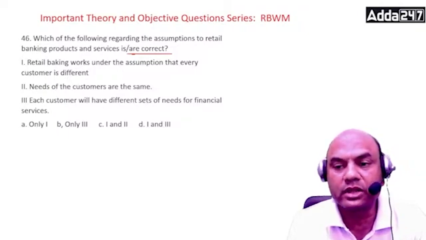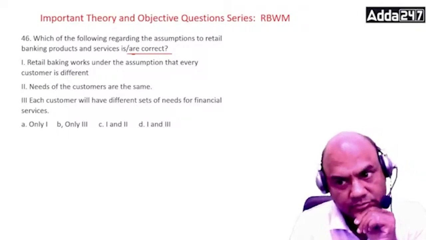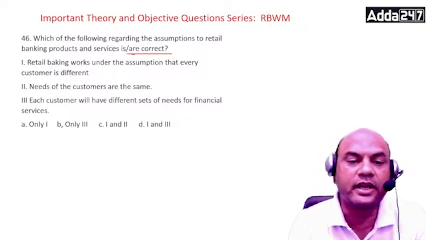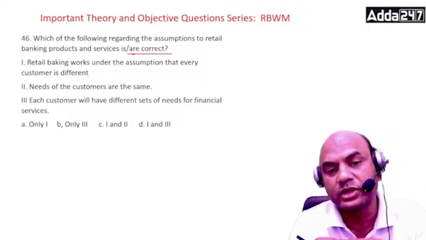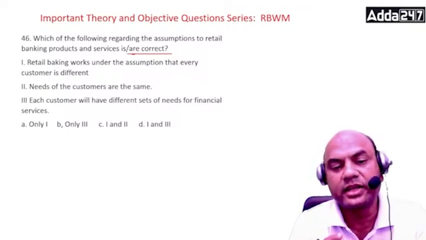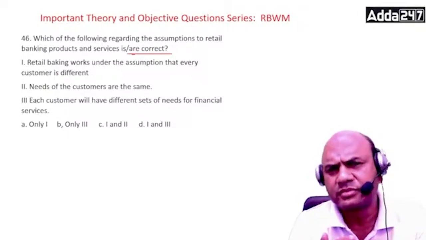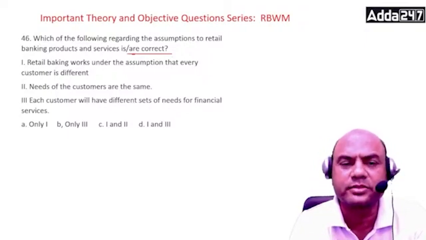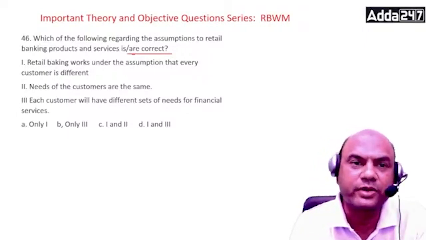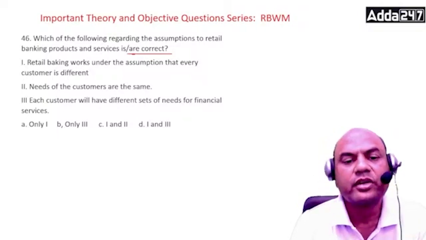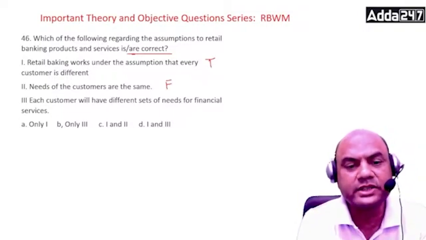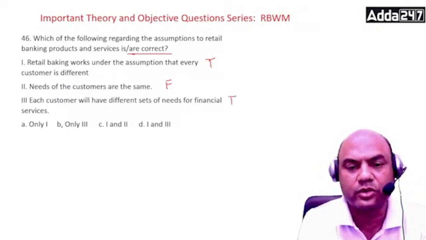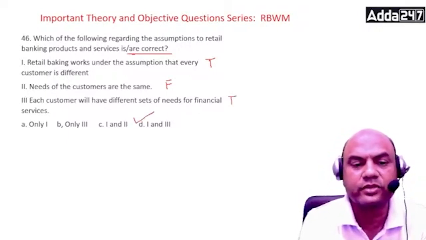We work on what model and what do we think in retail banking? Is it that the needs of all the customers are same? Focus on that second one. Never, isn't it? Every customer is a different customer. So 1 is correct, 2 is false. I'll write this true, this false, and this, different sets of needs for financial services, is also true. So now 1 and 3. So D is 1 and 3.